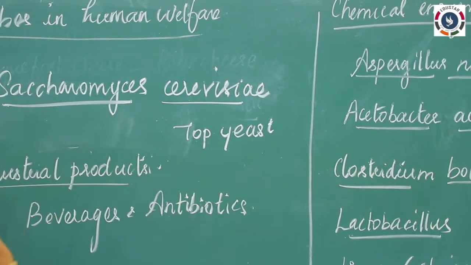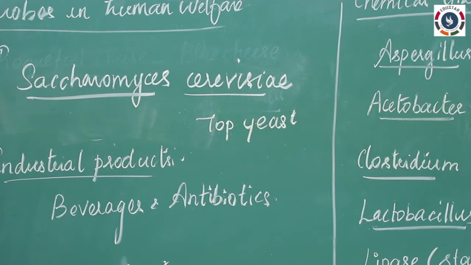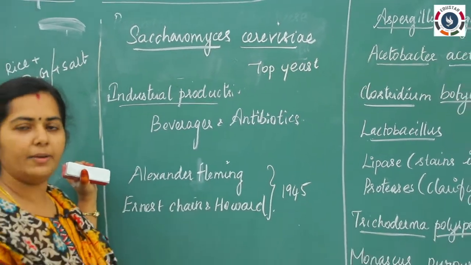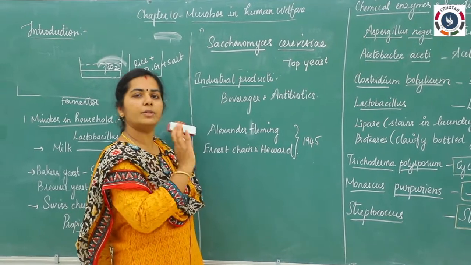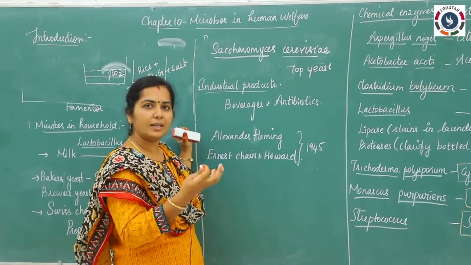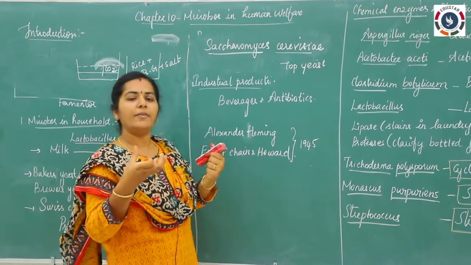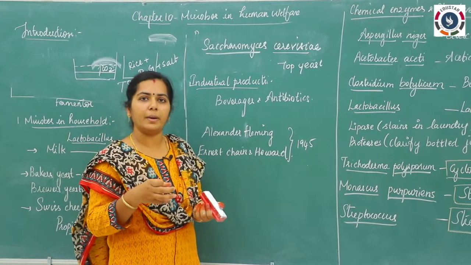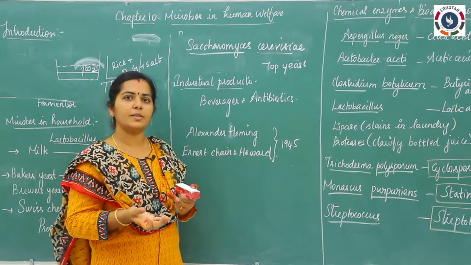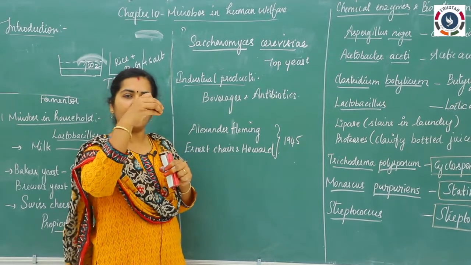So this Saccharomyces cerevisiae plays an important role in our beverage industry. For the production of wine, alcohol, and rum, we use only this yeast. For example, if you take wine, we can produce even wine at home itself. We take the grapes, wash them, make juice, and fill it in a glass container which has a lid.